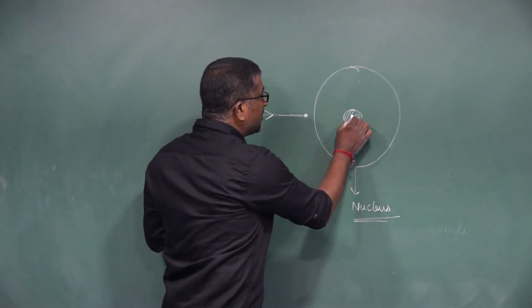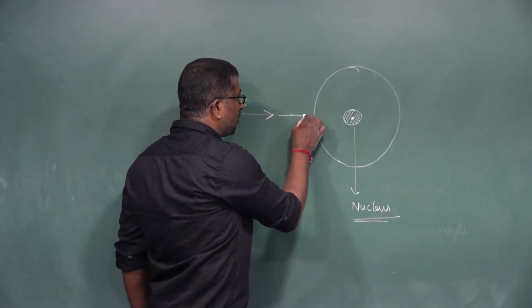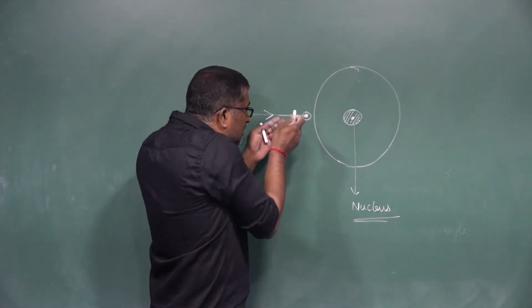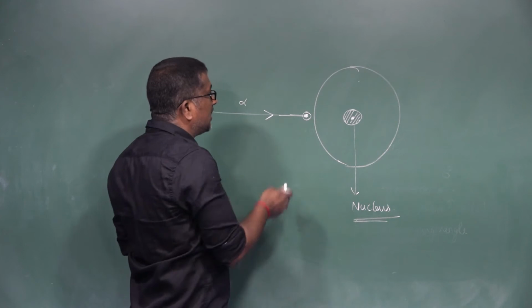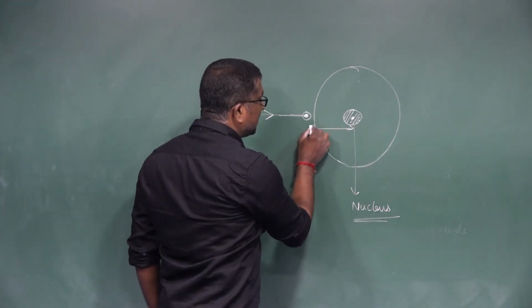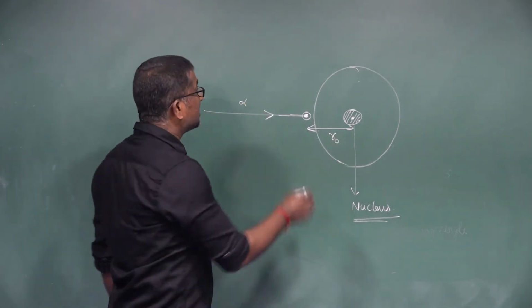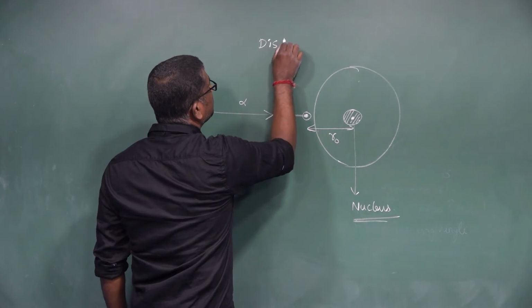The minimum distance between the center of the nucleus and the point where the alpha particle rests momentarily and returns back along its original path is called the distance of closest approach. It is denoted by R0.